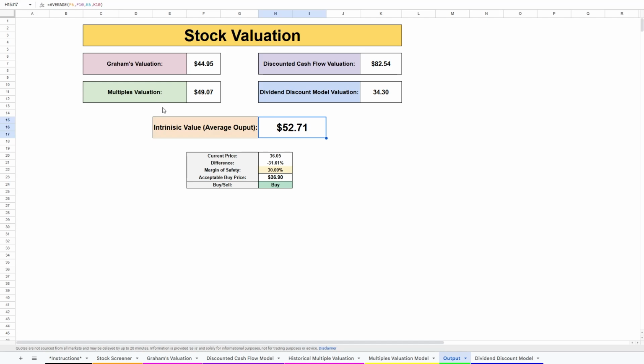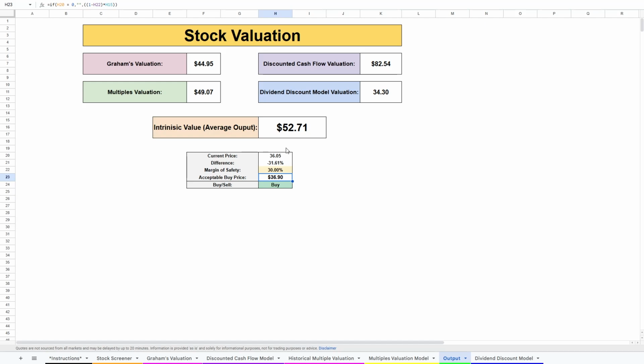Now, the output is the average of all of these four, and we can see that the average is $52.71. So this is the intrinsic value. And applying a pretty big 30% margin of safety, we get an intrinsic value acceptable by price, sorry, of $36.9. Suggesting that the stock is a very good buy, especially accounting for the fact that we've put in a 30% margin of safety.